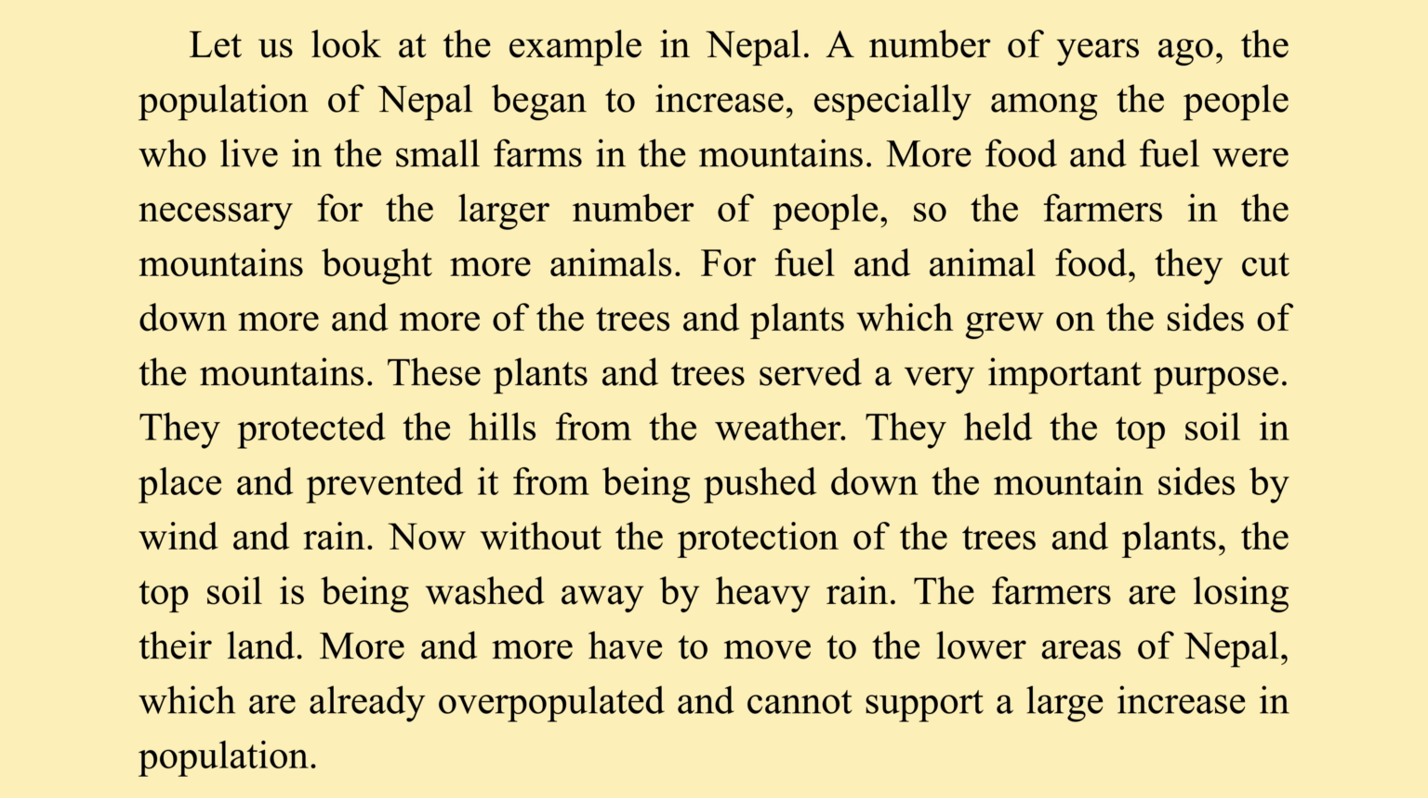More food and fuel were necessary for the larger number of people, so the farmers in the mountains bought more animals. For fuel and animal food, they cut down more and more of the trees and plants which grew on the sides of the mountains. These plants and trees served a very important purpose. They protected the hills from the weather. They held the topsoil in place and prevented it from being pushed down the mountain sides by wind and rain.